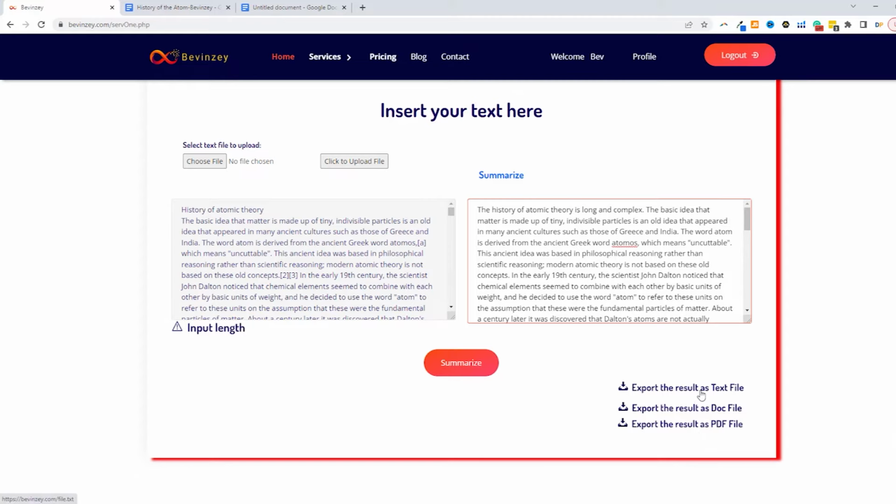So let's say you really wanted to use this as starter language or some way to build your own content for the future. You can download it as a Word document and then make some edits to it. Or you could simply download it as a PDF. So let's just download this as a PDF.